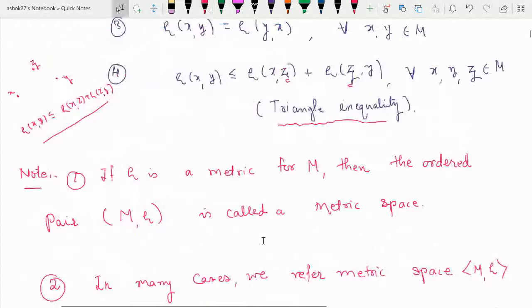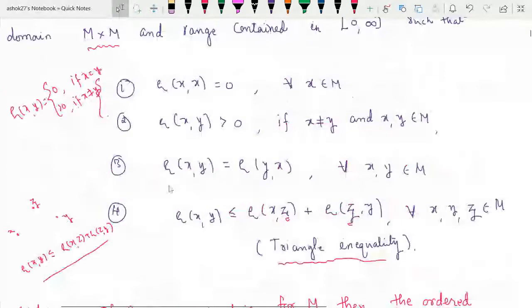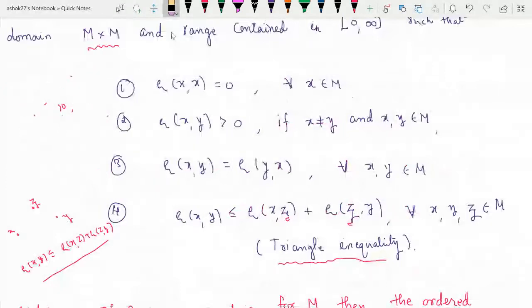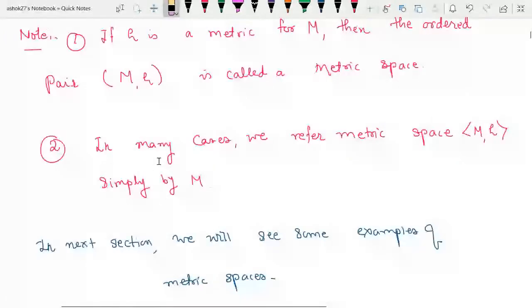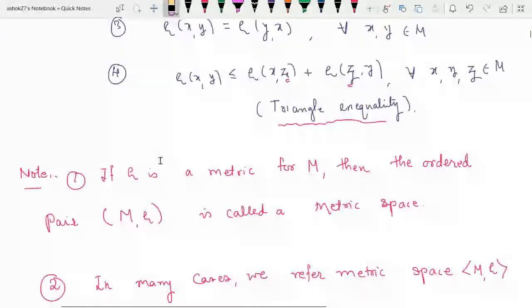So you can observe something about this definition of metric. Write it as a note. If rho is a metric for M, then the ordered pair M, rho is called a metric space. Metric and metric space, these are two different things. So what is a metric? A metric is a mapping, it is a function.